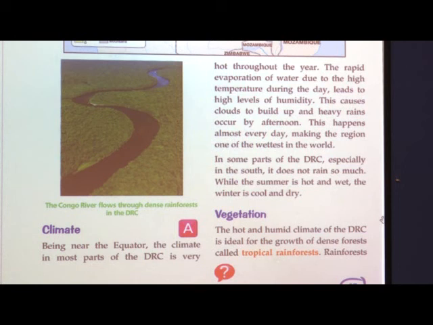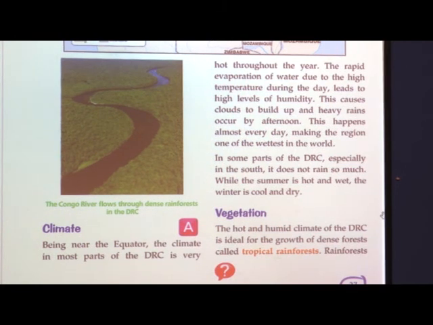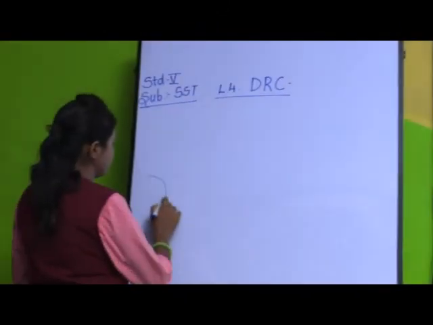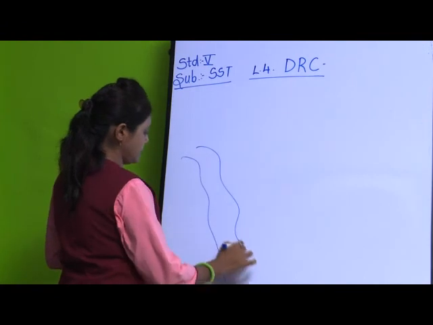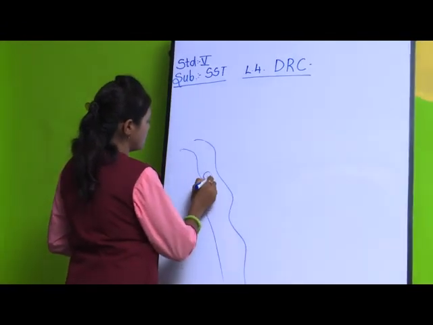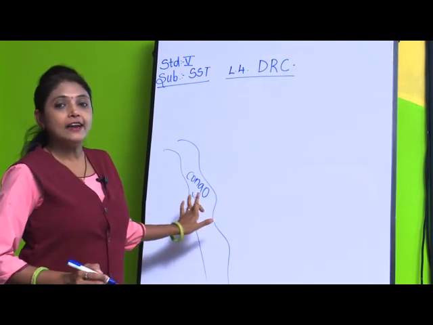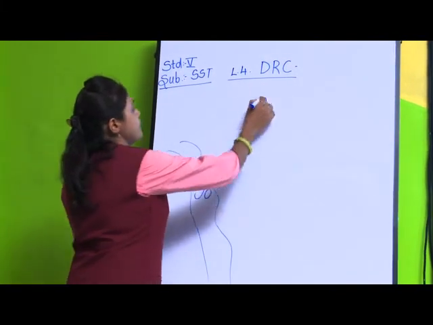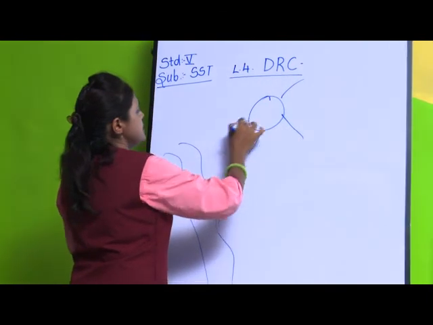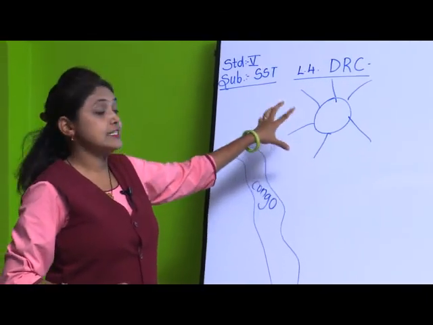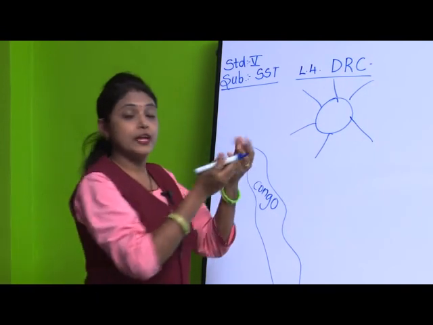Now, what is evaporation? I will just show you a rough diagram of that. See, in DRC we have a river Congo. Suppose this is river Congo, and because of the very hot climate, what happens? The water evaporates.